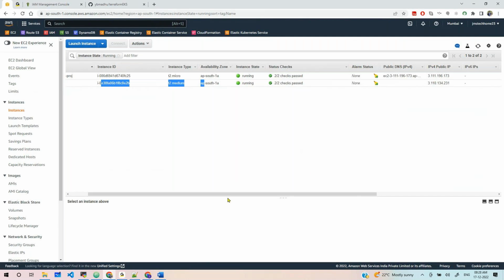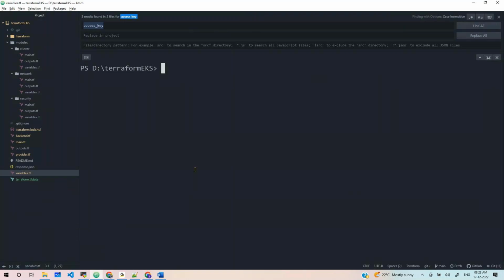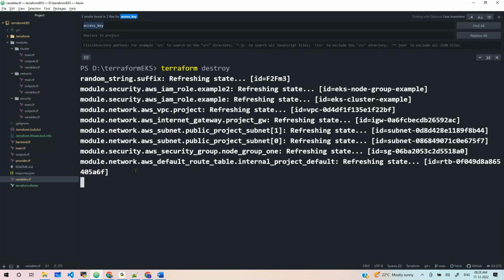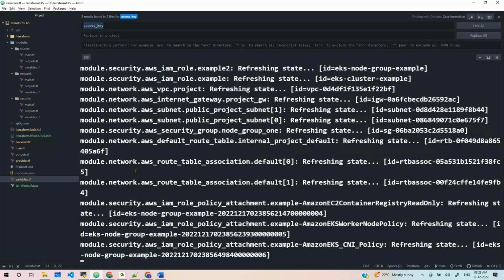Fine, that I'll teach you soon. Now I'm going to destroy this. Nothing to test here actually. I just want to show you that the EKS cluster, VPC, everything will be created for us. What are the resources we are provisioning? Just go through this code. The code is available in my GitHub repository. Just take that same code, but according to whatever backend you have, which region you want, AWS access key, and other things.